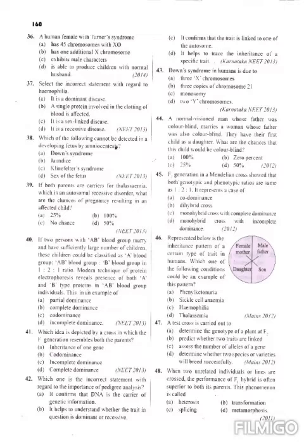Clear? Next question. If both parents are carriers for thalassemia, which is an autosomal recessive disorder, what are the chances of pregnancy resulting in an affected child? Both parents are carriers. Is 100% the correct one?